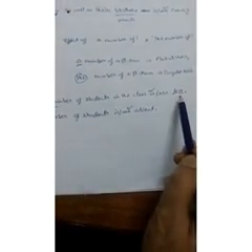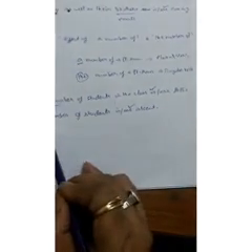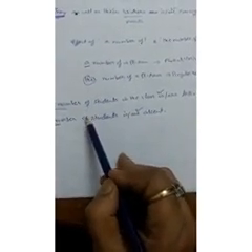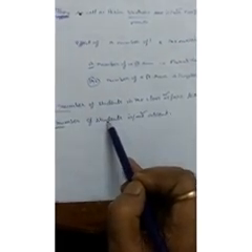For example, "The number of students in the class is/are less." Another example, "A number of students is/are absent." You can see that after "of," in both places the noun is in plural form, "students."